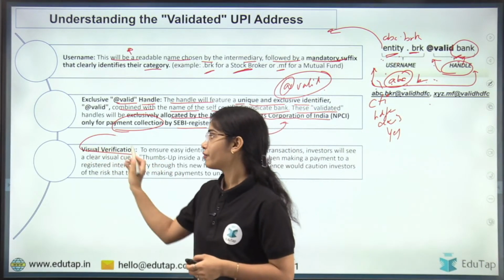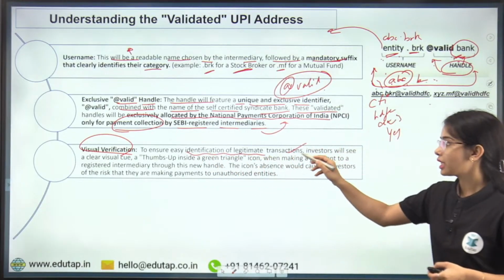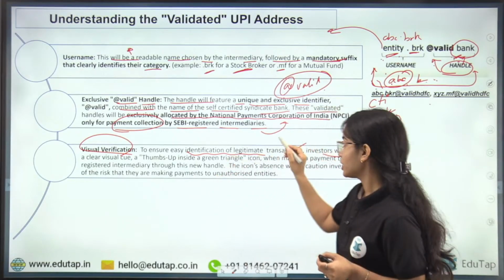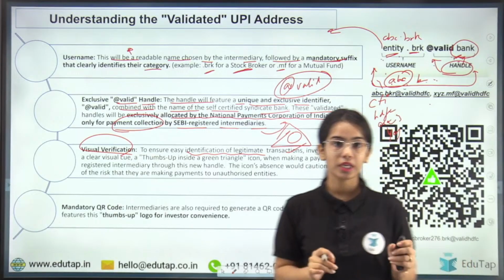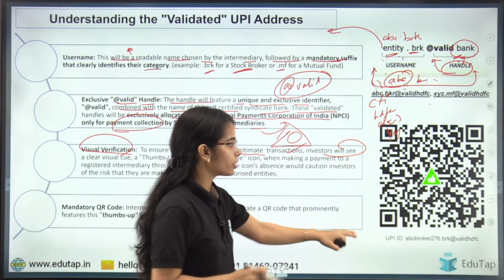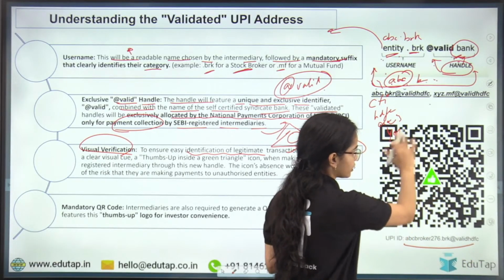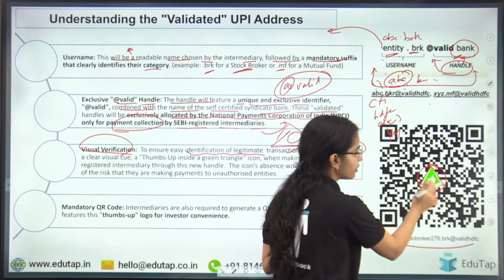Next is visual verification. To enable easy identification of legitimate transactions, investors will see a clear visual cue: a green triangle with a thumbs up in between. So here you can see this kind of QR code will be released for the entities, where in between the QR code you are seeing a green triangle with the thumbs up.